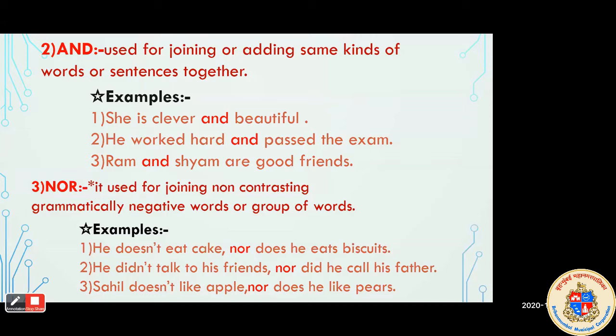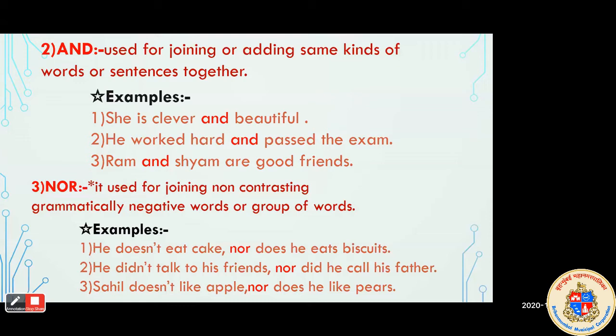Perfect. So here we can see, students, he doesn't eat cake. In the first part also, not comes with doesn't, and nor does he eat biscuits. So both the ideas are negative. When we are given negative indications about any words in the sentence, we have to use the conjunction nor.